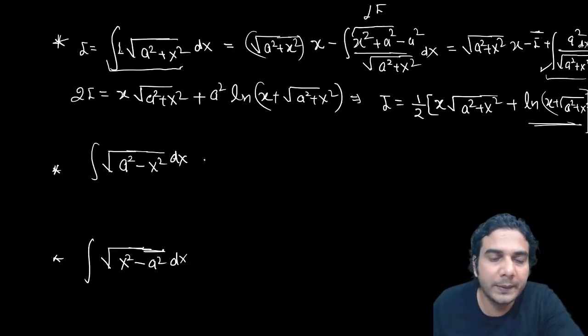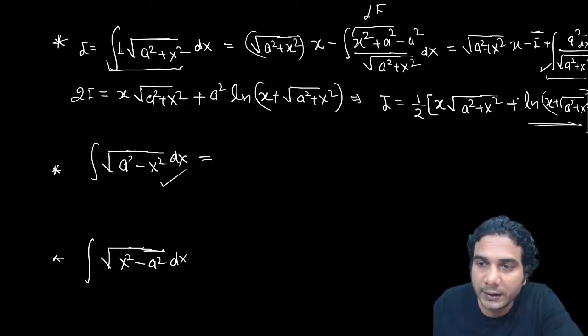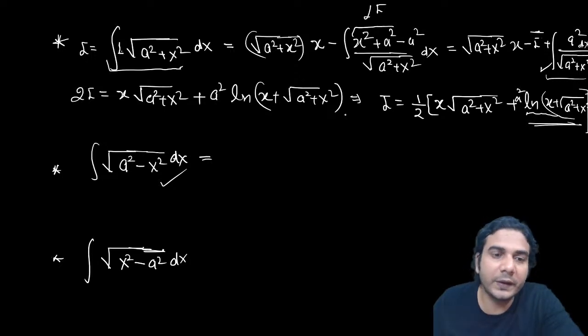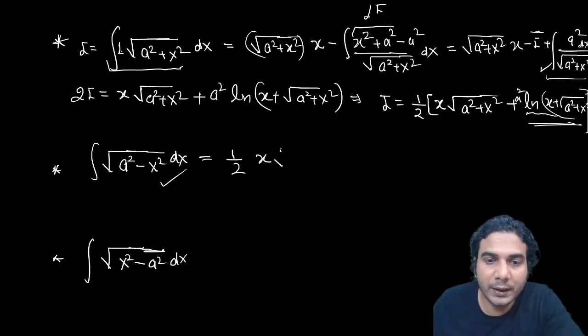Now the only change in this will be that the same method you need to use. The only change will be that it was ln of this, now it will be sine inverse of this. So you need to apply the same formula. Let me write the formula of this. It is going to be 1 by 2 of x under root of, now replace this quadratic similar way.